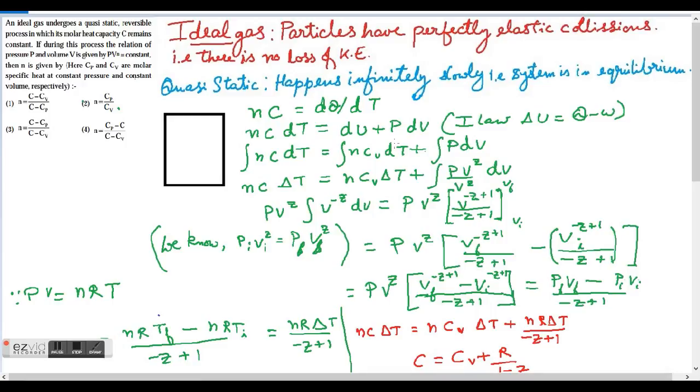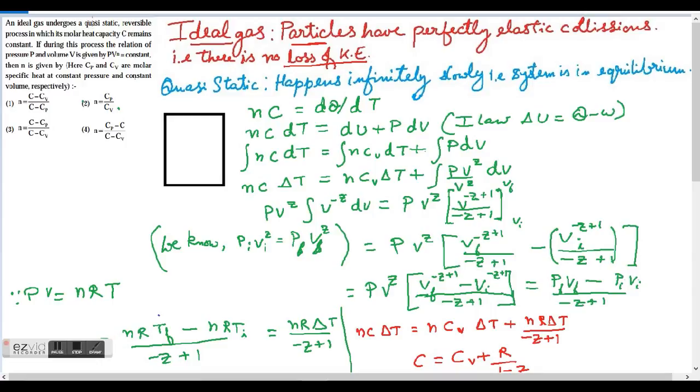So the first term is ideal gas. What is an ideal gas? The question begins with an ideal gas. An ideal gas is one in which particles have perfectly elastic collisions. Now what is perfectly elastic collision? It's one in which there is no loss of kinetic energy. So if there is no loss of kinetic energy between particles when they collide with each other, then it's an ideal gas. Now what is kinetic energy? It's half mv square. So there is no change in that value.